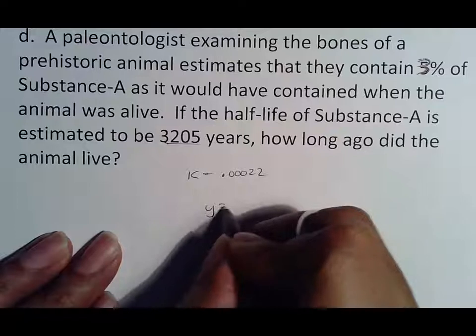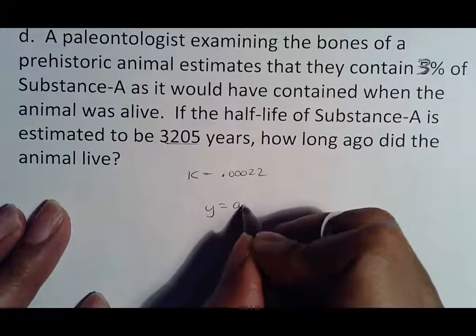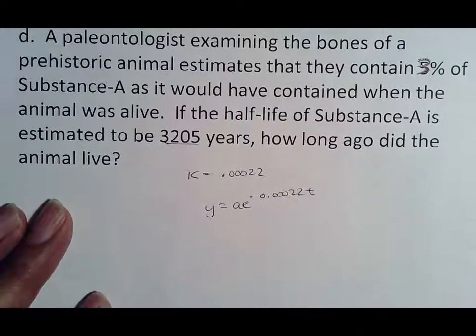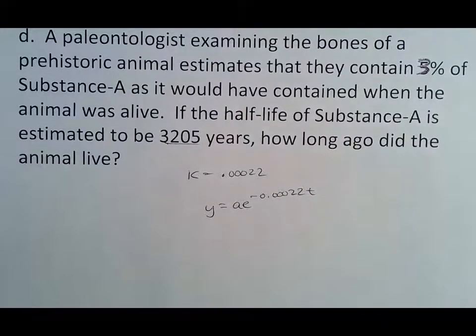So my formula is y equals A e to the negative 0.00022t. So without having to go through all that work like the Math XL is going to make you do, at some point I should know how to get to that point. And again, after you practice it a few times, you'll see what I'm saying, and you'll know to skip over whatever you can. And if not, just do the full step. But I did at least show you the pattern that you're looking for.